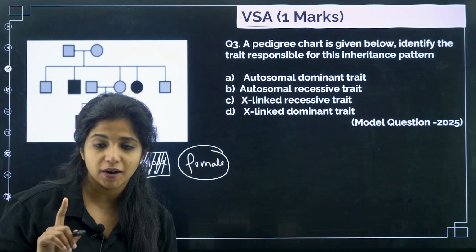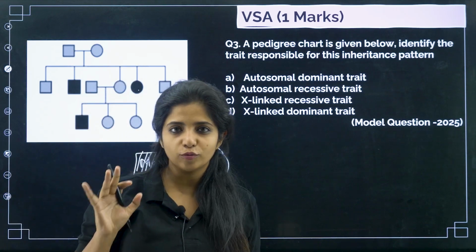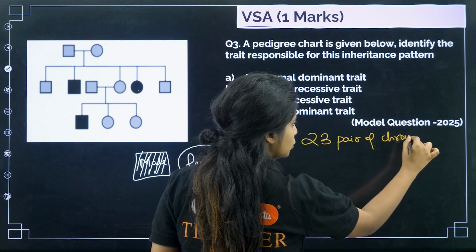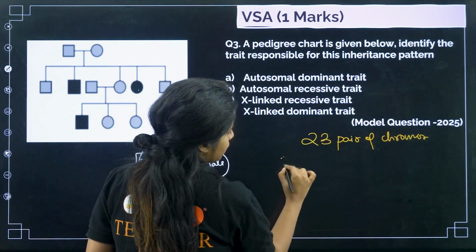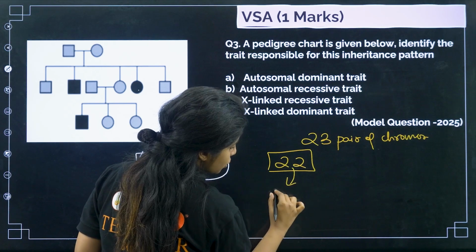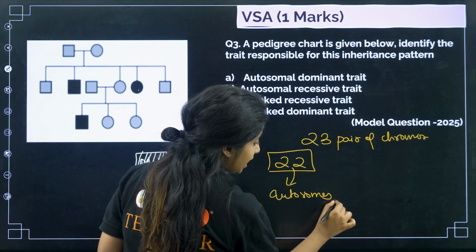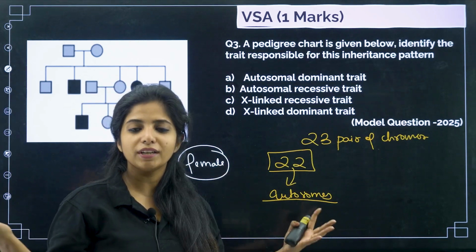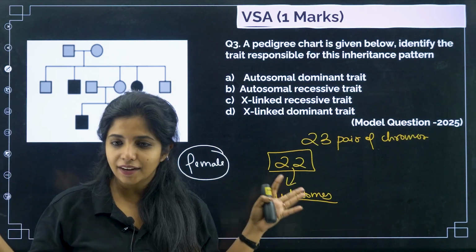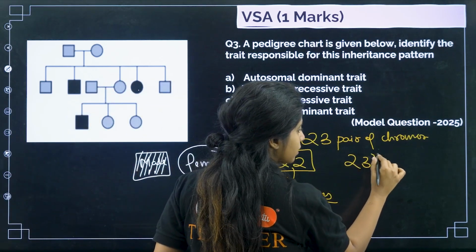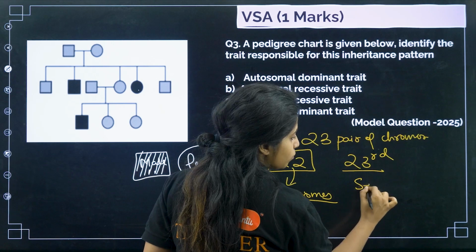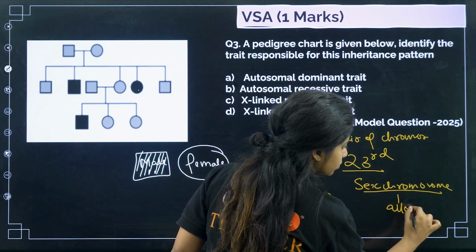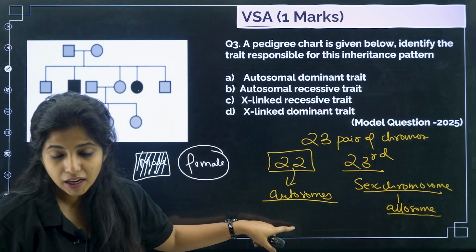Basically, I have to make you understand one thing. We human beings have 23 pairs of chromosomes. Out of these 23, 22 of them are known as autosomes. They do not have anything to do with the sex of the organism. They are responsible for making our proteins in our body, giving us our physical characters and everything. The 23rd pair is the sex chromosome pair, and it is known as allosomes. These are known as autosomes.